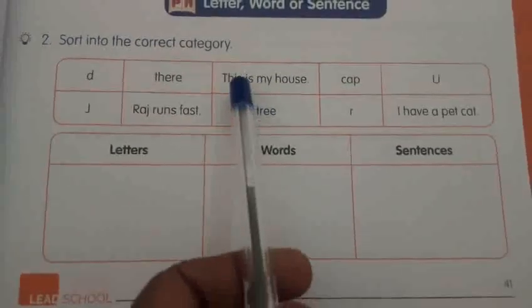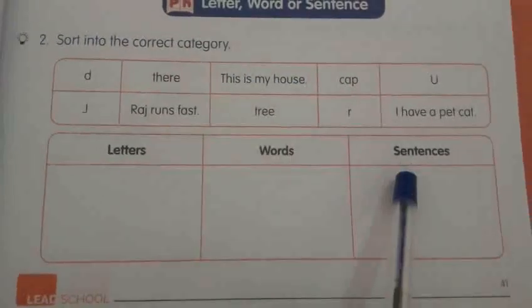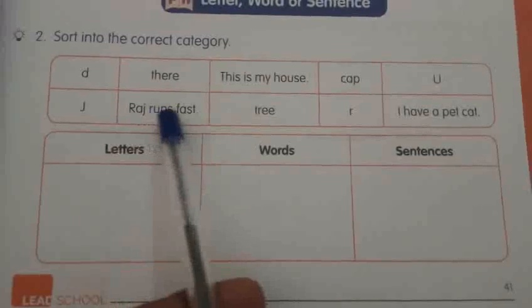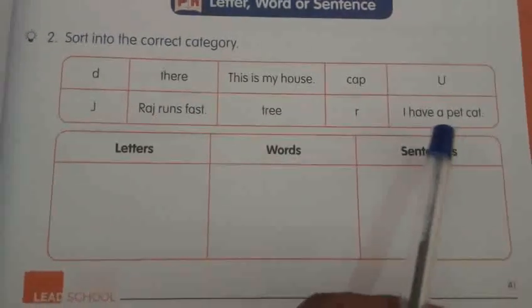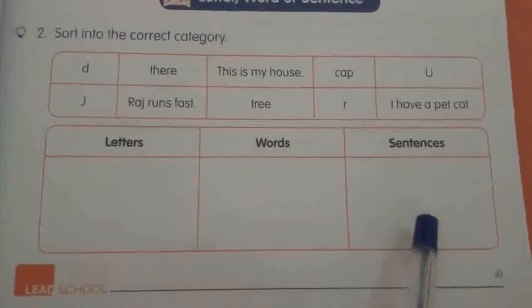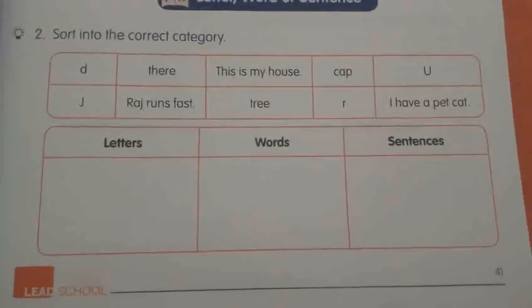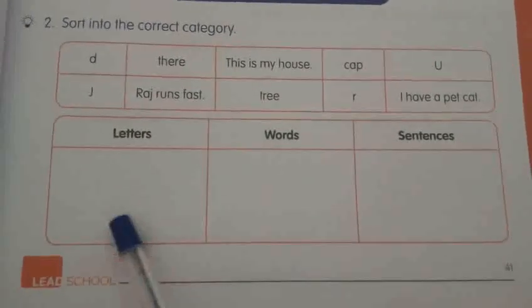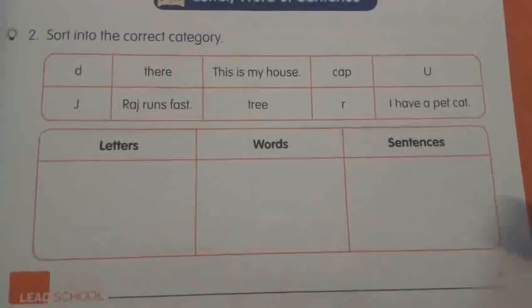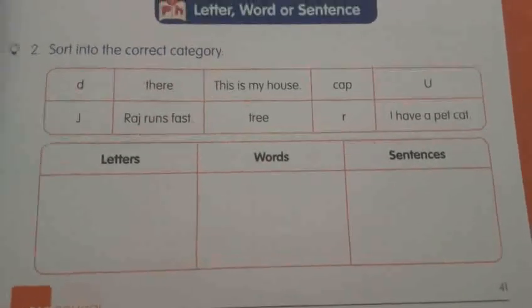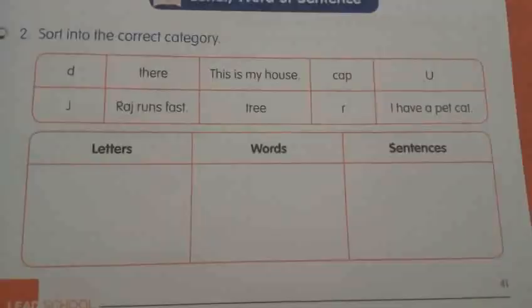Next, sentences. This is my house. You have to write here. Raj runs fast. I have a pet cat. You have to write here. Okay? Yes. So, shall we write now? I will show you the answer. You have to pause this video and then write down.